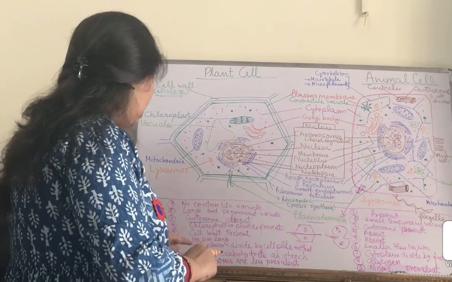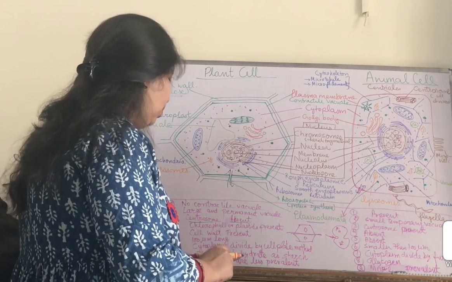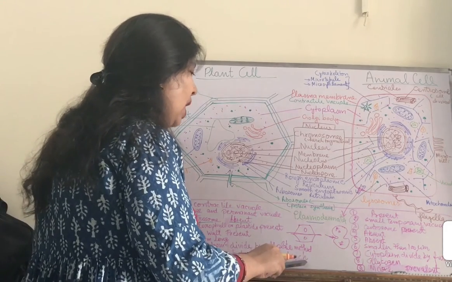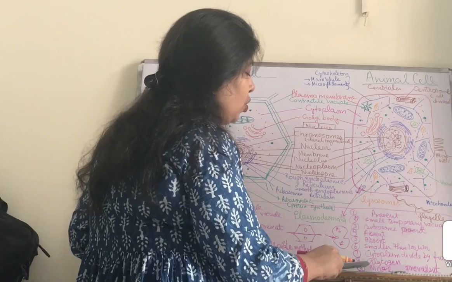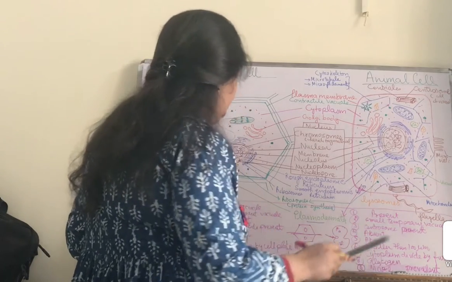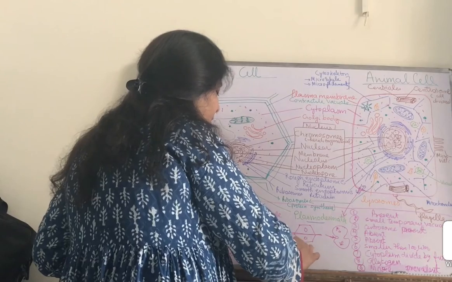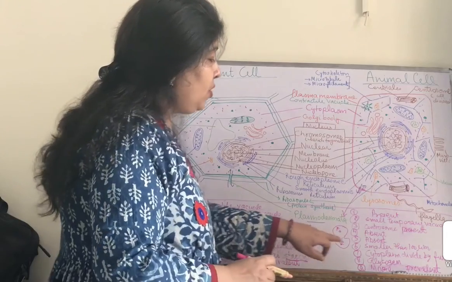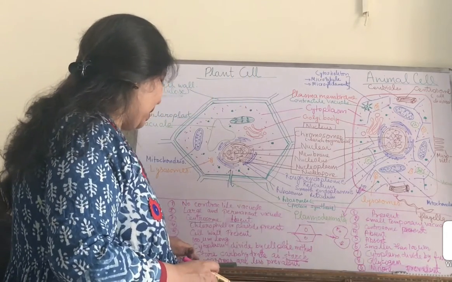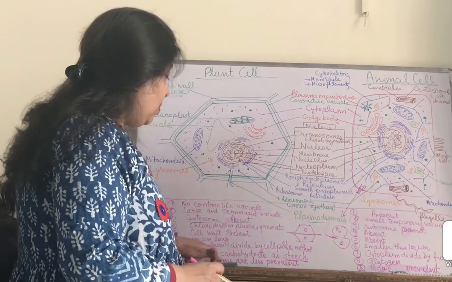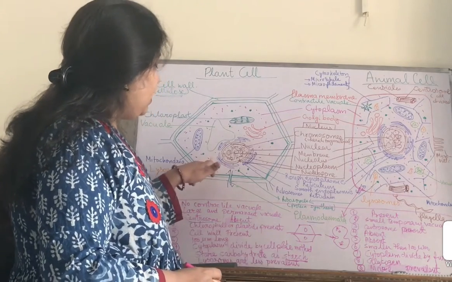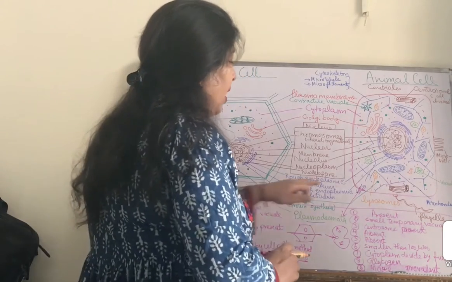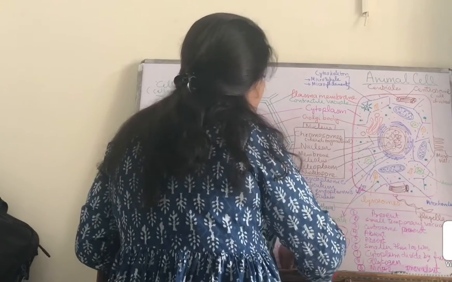Next, the plant cell stores food in the form of carbohydrate as starch, and the animal cell stores food in the form of glycogen. So this is the most important. It can come as a 1 mark question that plant cells store food in the form of starch, animal cells store food in the form of glycogen. The last point is that lysosomes are less prevalent in the plant cell and more prevalent in the animal cells. And the lysosomes are also called suicidal bags.